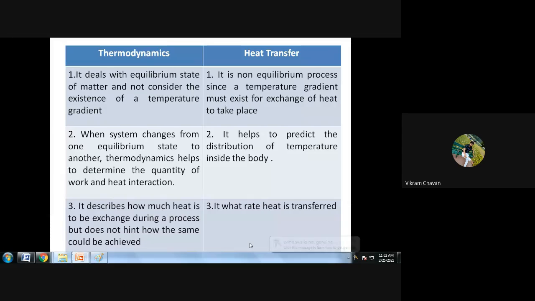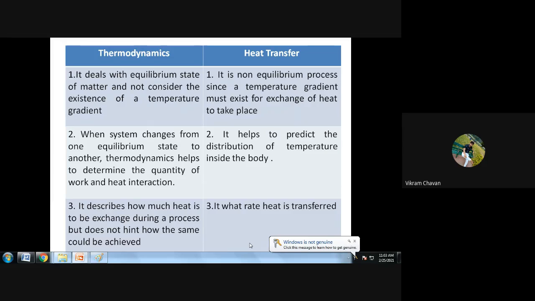Now, when a system changes from one equilibrium state to another, thermodynamics helps to determine the quantity of work and heat interaction. We always discuss this point in thermodynamics: how much energy change or how much heat interaction happens when water boils, or when water changes its state from liquid to ice.